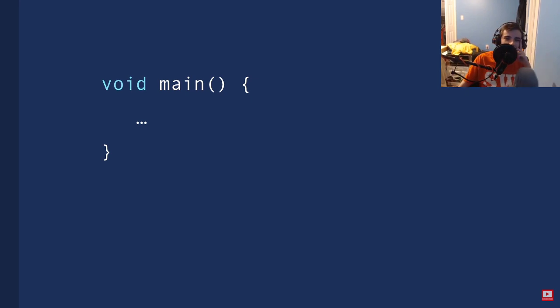Whenever we execute a Java program, the main function gets called, and the code inside this function gets executed.